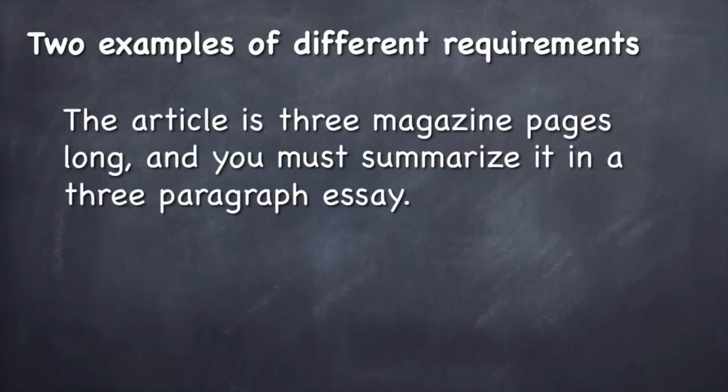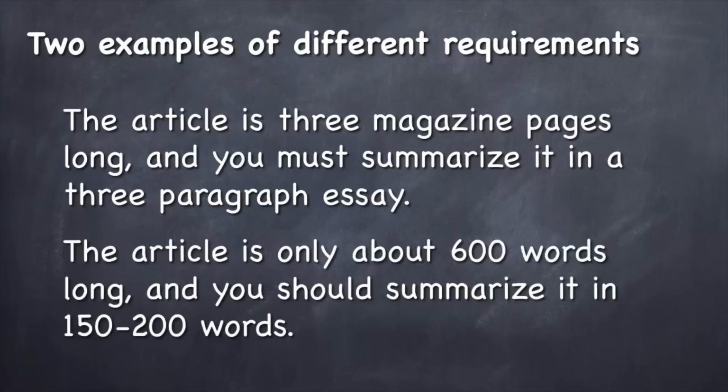Let's say that the article is 3 magazine pages long and you must summarize it in a 3-paragraph essay. Okay, now that would be one long summary. A 3-paragraph summary is a big summary. Now, another scenario is where the article is only about 600 words long and you should summarize it in 150 to 200 words. Now, this would be a much shorter summary, and therefore you would be setting a very different goal for yourself when you're beginning to summarize the article.